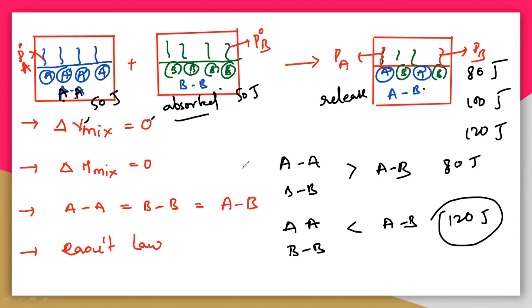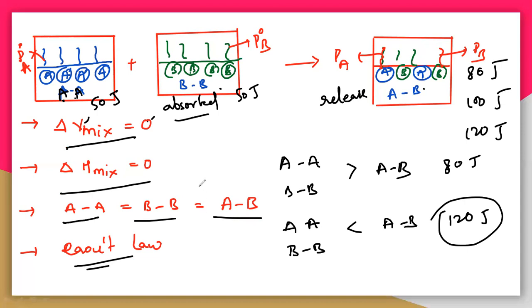First, delta V mix is equal to 0 and delta H mix is 0, due to the interactions of A comma A, B comma B and A comma B being equal. If they are equal, then only you will get delta V mix and delta H mix as 0. And the fourth one is Raoult's law: it must follow Raoult's law.